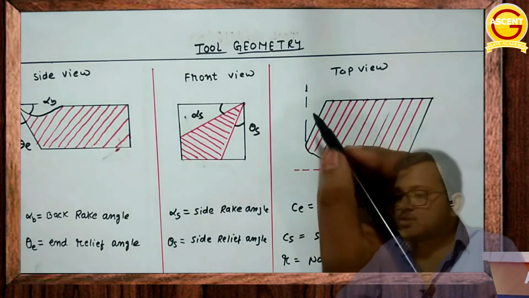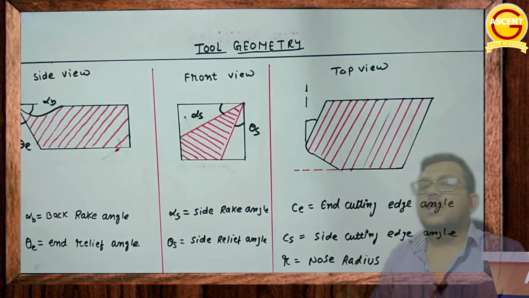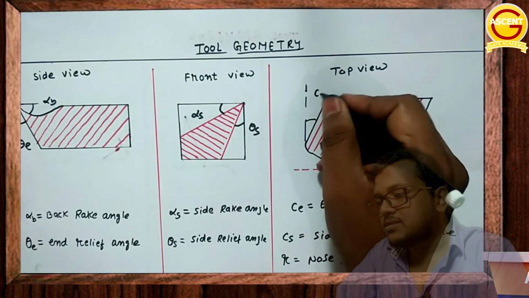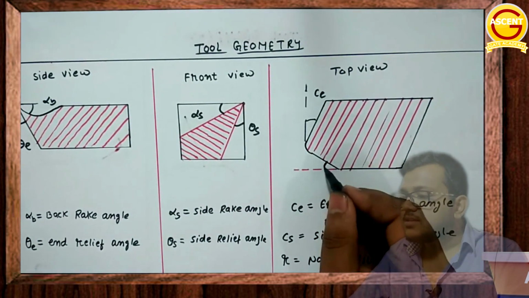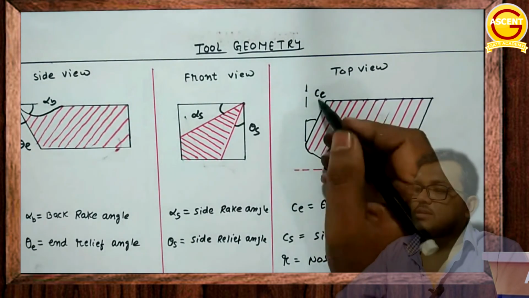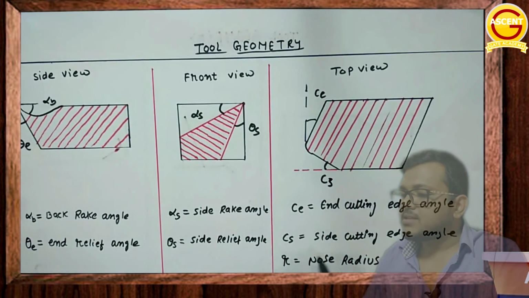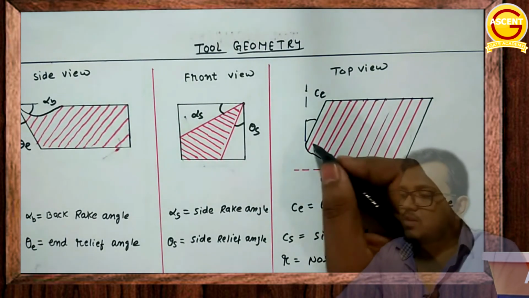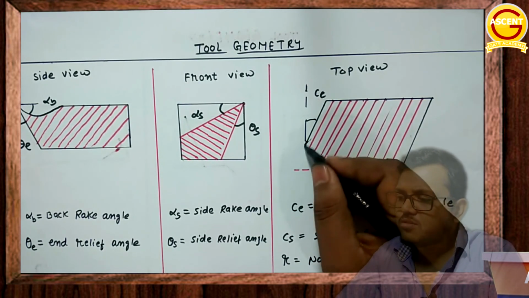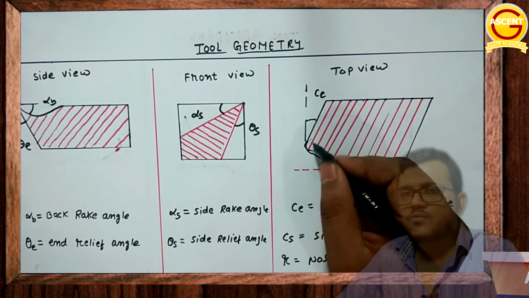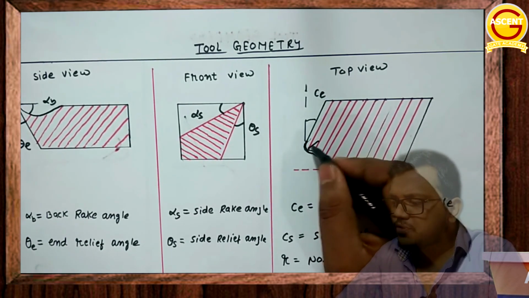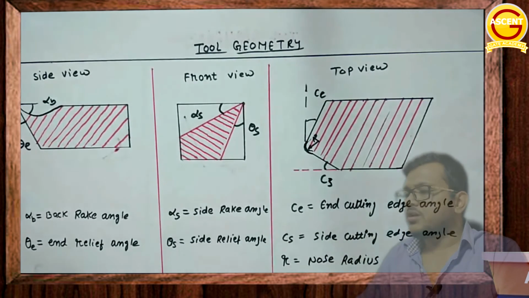What is this? This is the end, so it is the end cutting edge angle, CE. And what is this? This is the side cutting edge angle, CS. CE is the end cutting edge, CS is the side cutting edge. And what is this? This is the nose angle. You can see this is a curve. If you find the radius of it, this is called the nose radius, R.